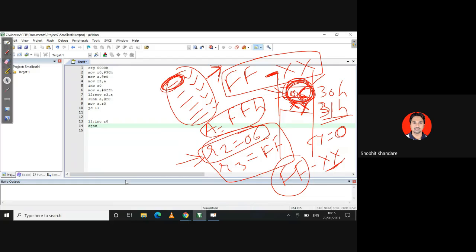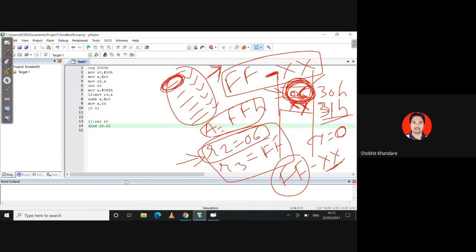Decrement and jump if non-zero. Okay, so you are monitoring what? You are monitoring your counter. Now here comes the counter R2. You are monitoring your counter. तो डिक्रीमेंट करो R2, जब तक वो 0 नहीं होता है तब तक आपको जंप करना है कहाँ पे? L2 पे. So you will be jumping to L2. So here you will be writing down L2.